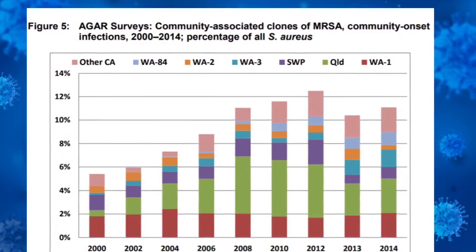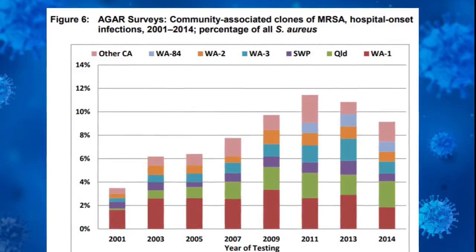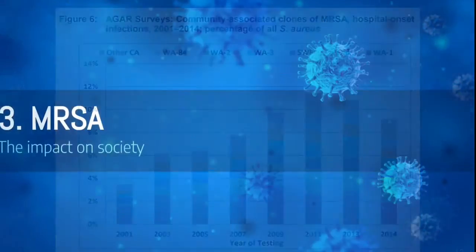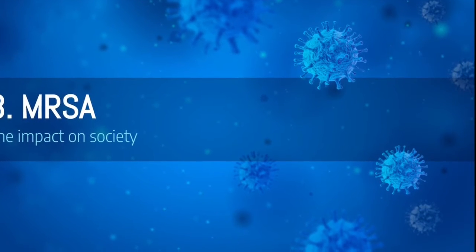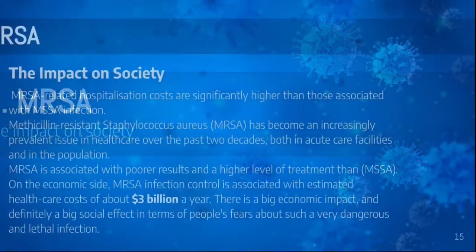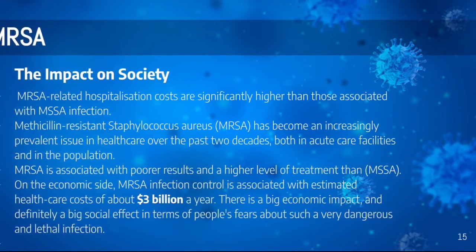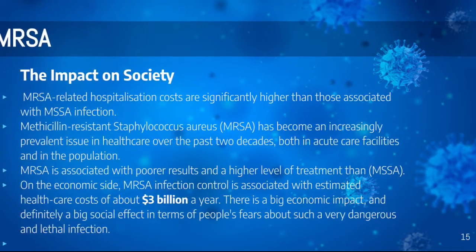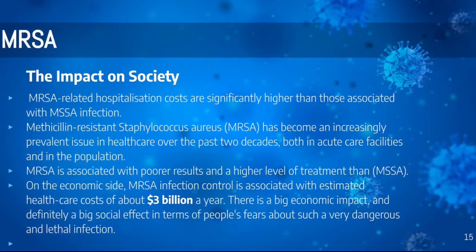Figures 5 and 6 showcase the community-acquired cases of MRSA throughout the past years. MRSA-related hospitalization costs are significantly higher than those associated with MSSA infections. MRSA has become an increasingly relevant issue in healthcare over the past two decades, both in acute care facilities and in the population. MRSA is associated with poorer outcomes and a higher level of treatment than MSSA.